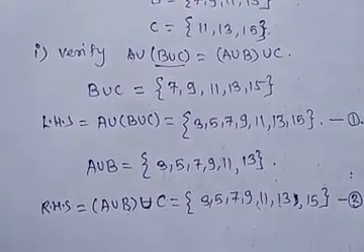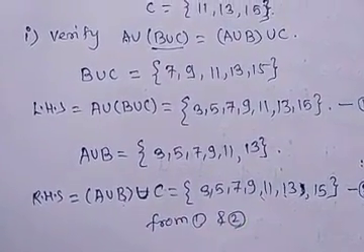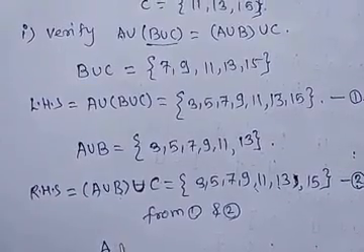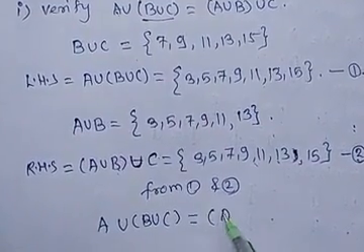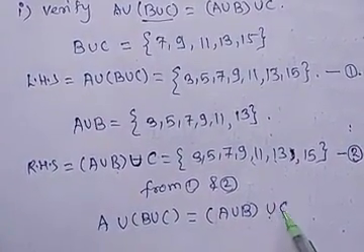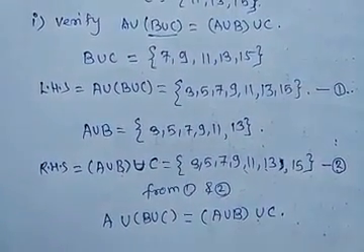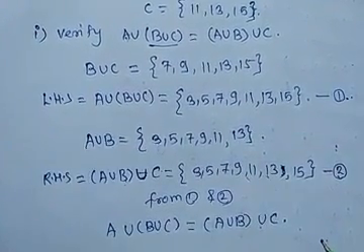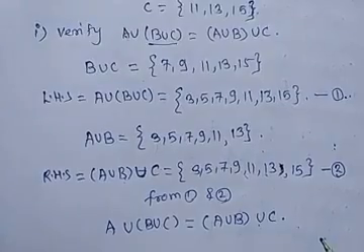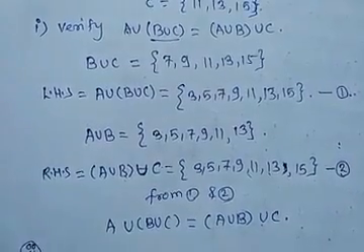So from equations 1 and 2 we can say that A union (B union C) is equal to (A union B) union C. Okay, this is a verification of our first part. Now in the second part we have to verify